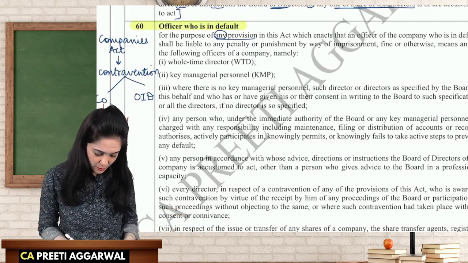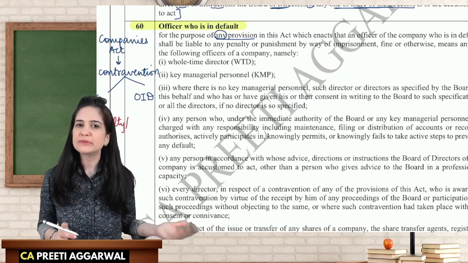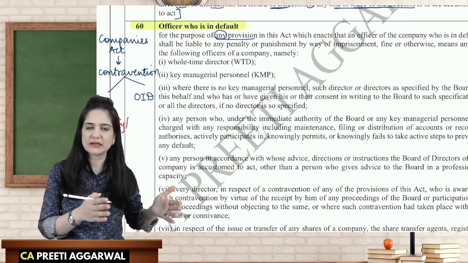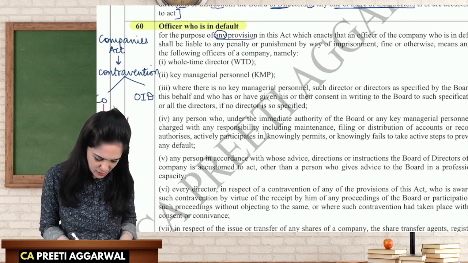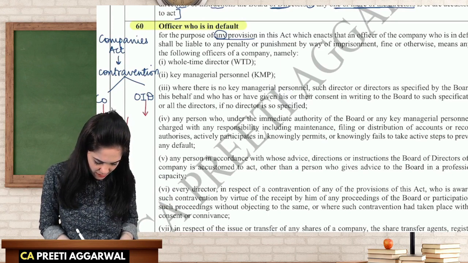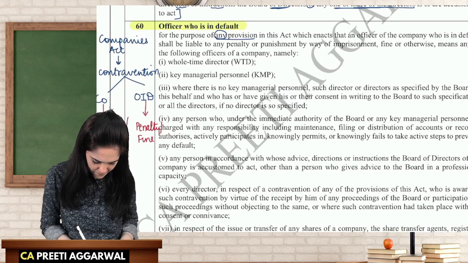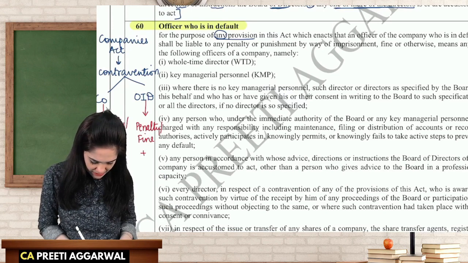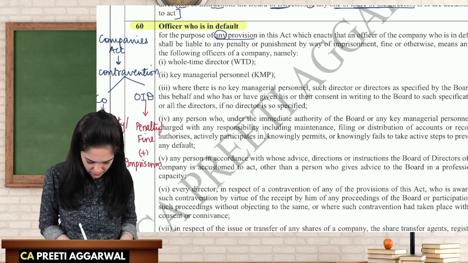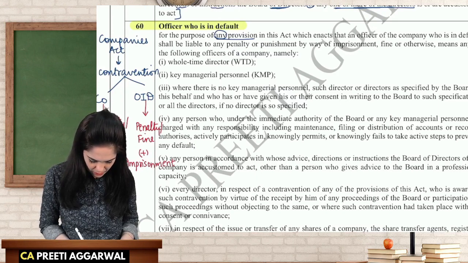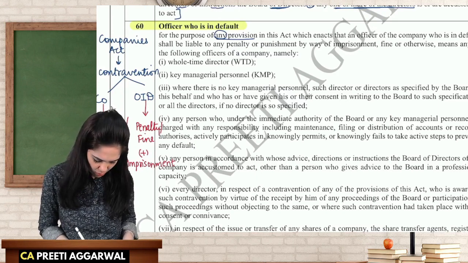Okay. Now, in case of a company, you can't imprison an artificial person. So it will be either subject to penalty or fine. But in case of officer in default, he may be subject to penalty or fine and even imprisonment. I'm writing "and/or" because we don't know.